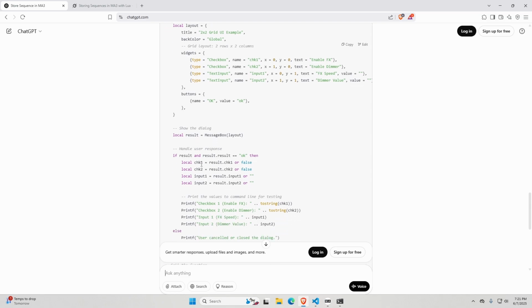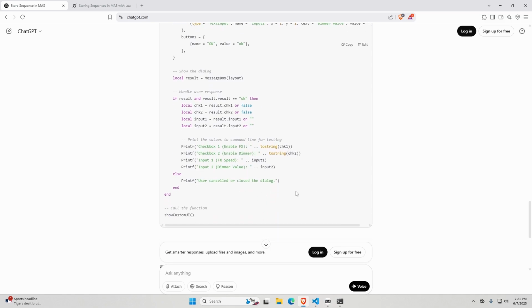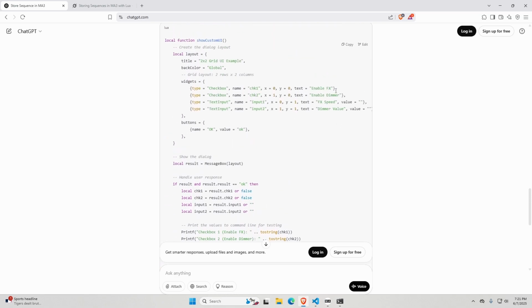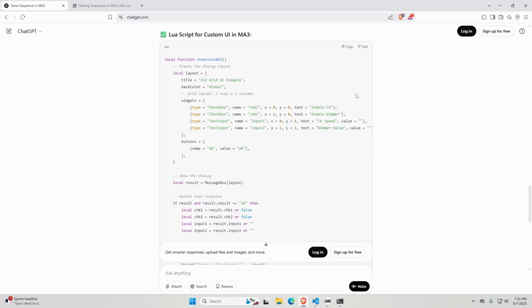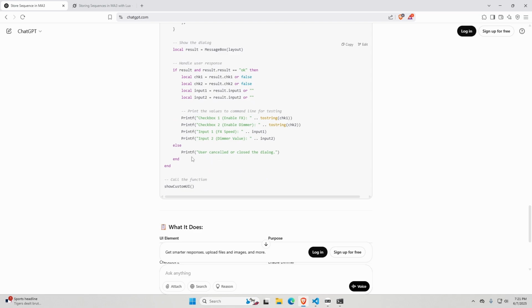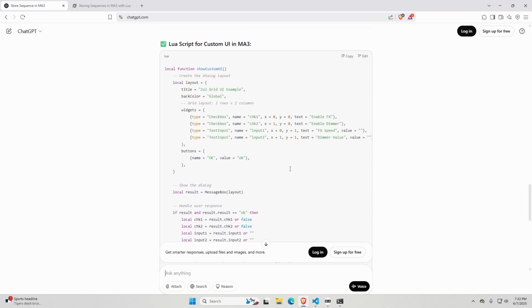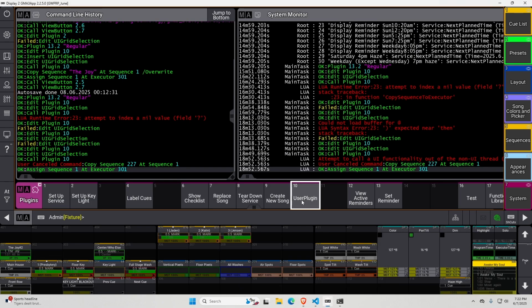And then if result check 1 is false or 2 is false, and interesting. Also very interesting to me that it figured out that you would want to potentially have effects or dimmers or speeds of things. So that's kind of cool. And then we call the function. So that is correct. Let's copy this and see how it works.